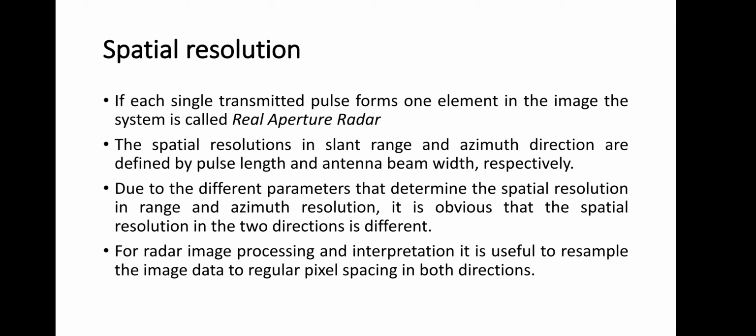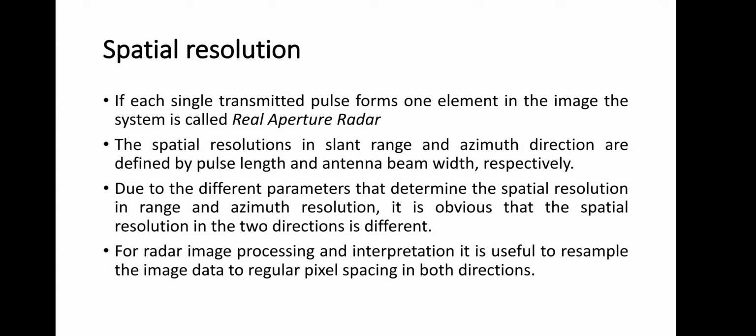The spatial resolution in slant range and azimuth direction are defined by pulse length and antenna beam width respectively. Due to the difference, the parameters that determine the spatial resolution in the two directions are different. It is very much important. For radar image processing and interpretation, it is useful to resample the image data to regular pixel spacing in both directions. In the case of ERS-1 SAR, that is European Remote Sensing satellite SAR, for example, this spacing is 30 meter by 30 meter.